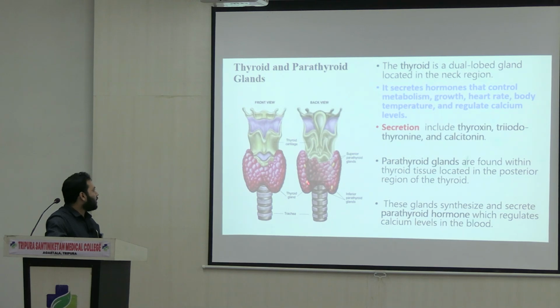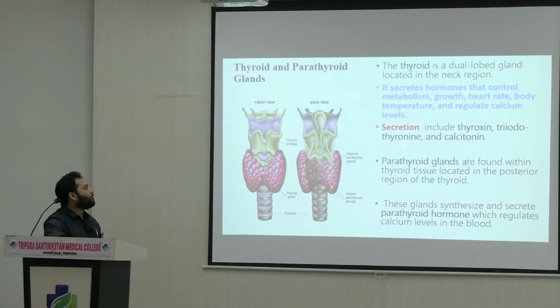Now, just see the surface of the thyroid gland, there are lobe-shaped structures. These are the parathyroid glands. And these parathyroid glands are found within the thyroid tissue, located at the posterior part of the thyroid gland. As I mentioned, the thyroid is located near the neck region, whereas the parathyroid glands, this one, are basically located at the posterior region of the thyroid gland, right?